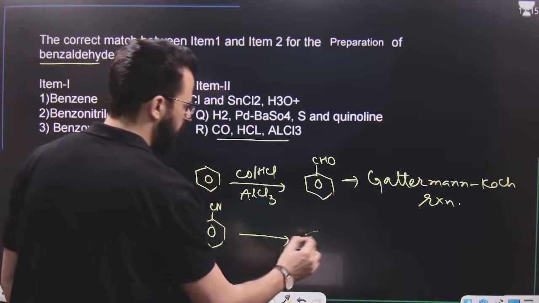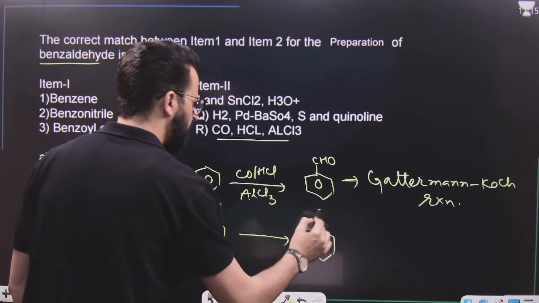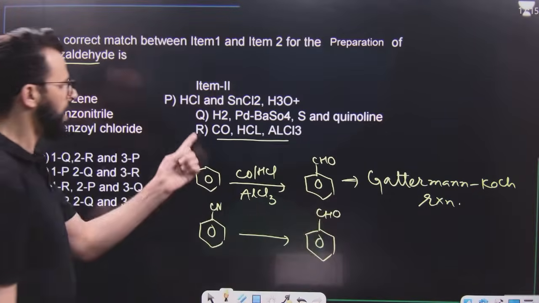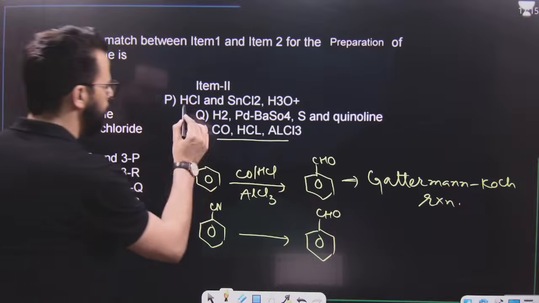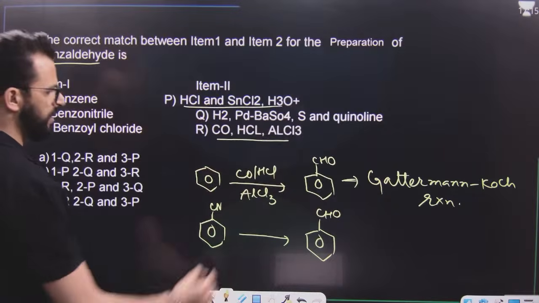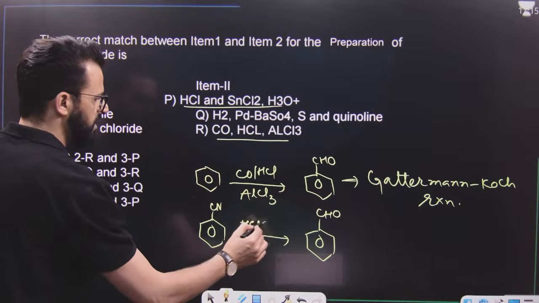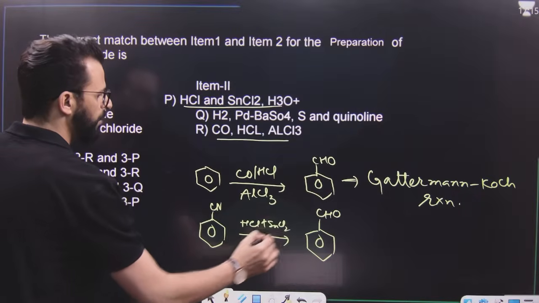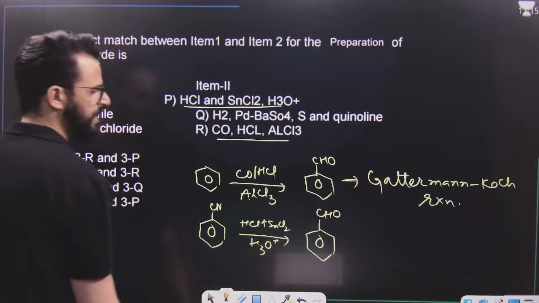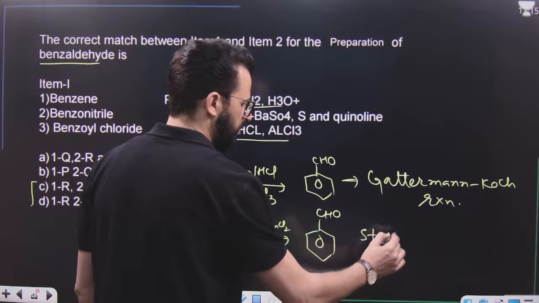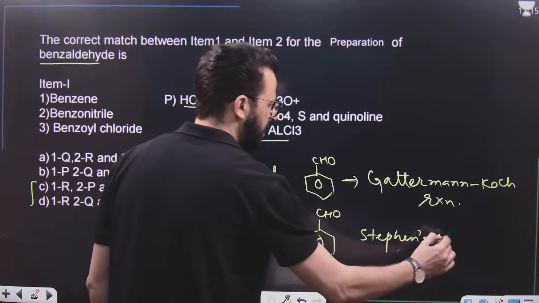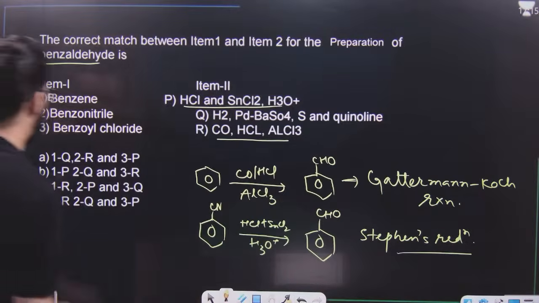Benzonitrile to benzaldehyde. That means you have to convert cyanide to CHO. Among these, you have to choose. We will use HCl and SnCl2, followed by hydrolysis. This reaction is known as Stephen's reduction. That means, dear students, we will simply use